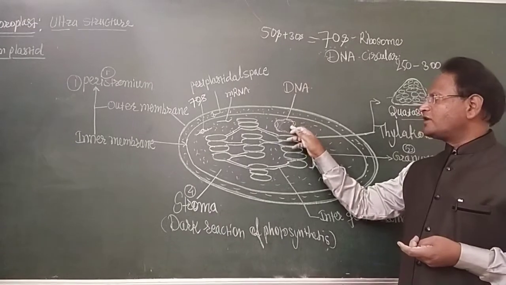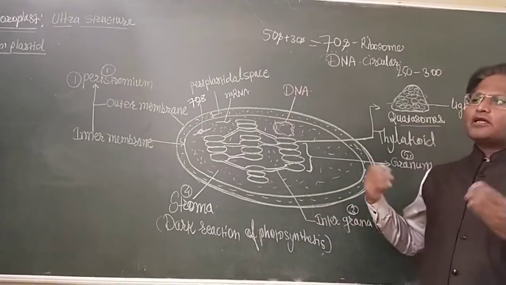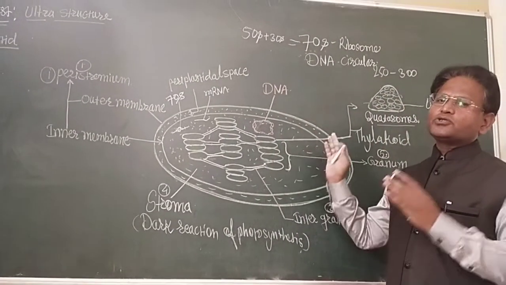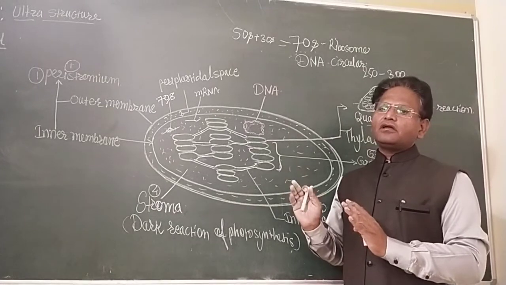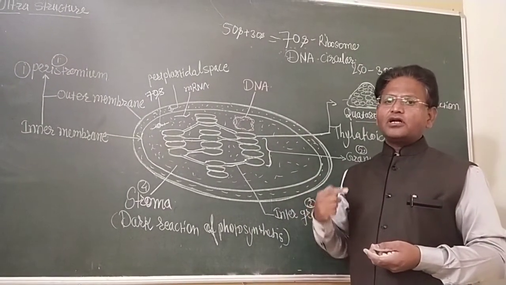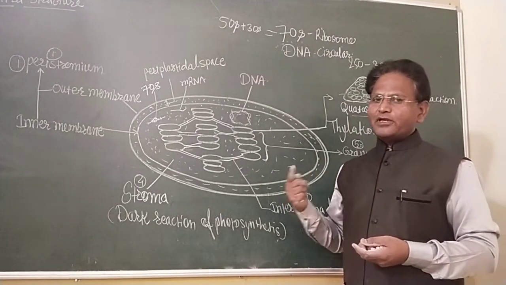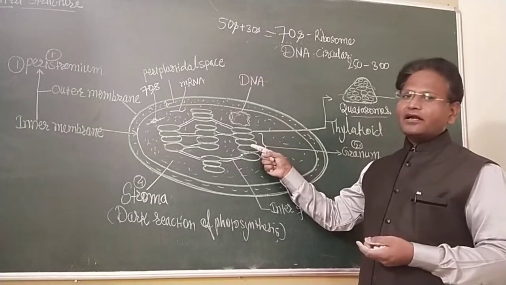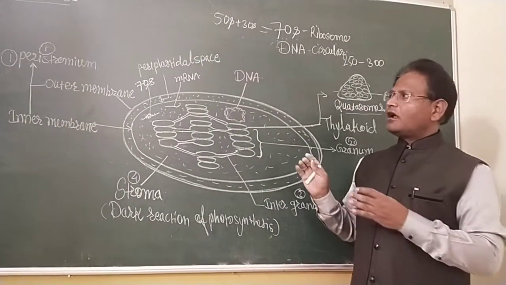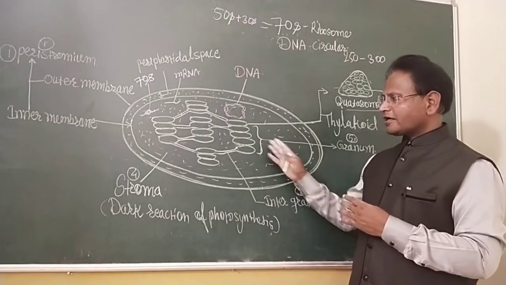So protein synthesis and metabolic activities occur independently during division of the chloroplast. So chloroplast is a semi-autonomous, self-duplicating, double membrane cell organelle. Such ultrastructure of the chloroplast is observed under the electron microscope.